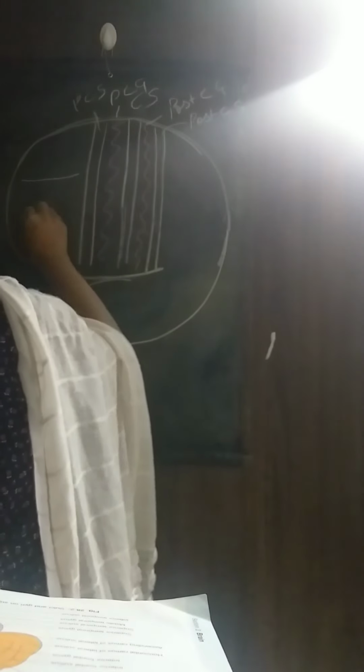The sulci are the superior frontal sulcus and the inferior frontal sulcus, and these two sulci divide the 3 gyri. Got it?